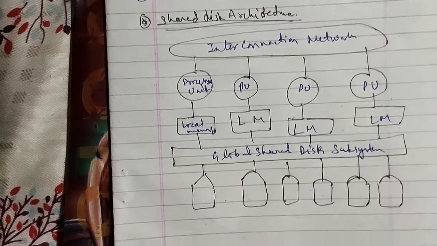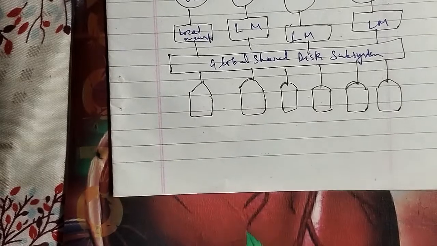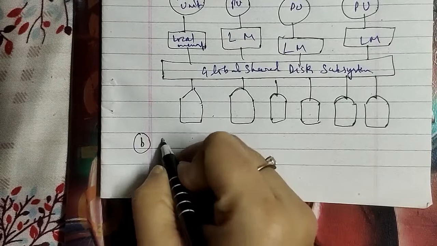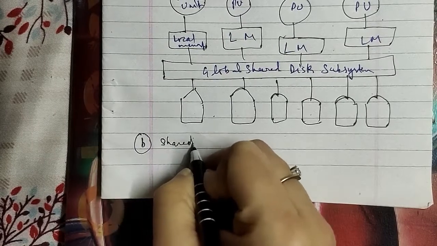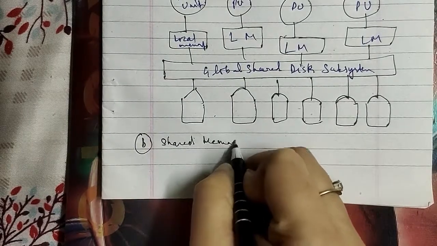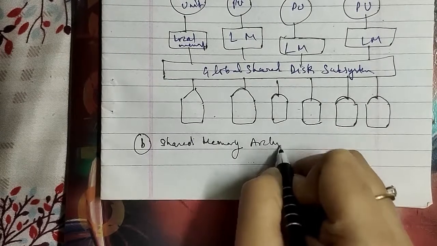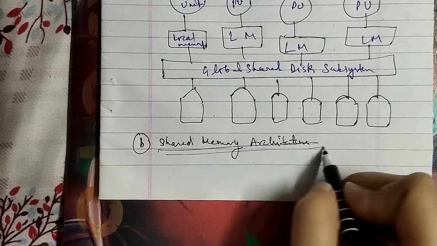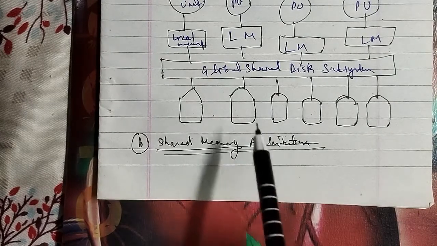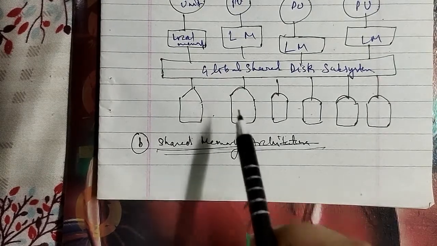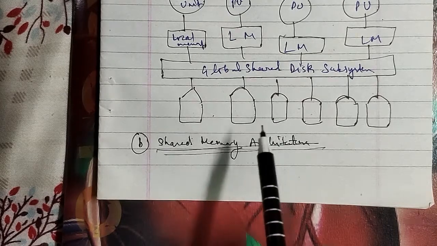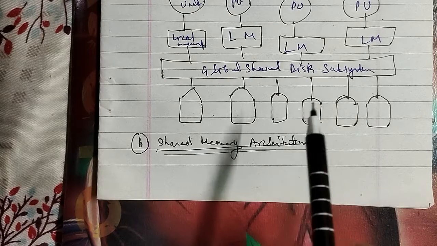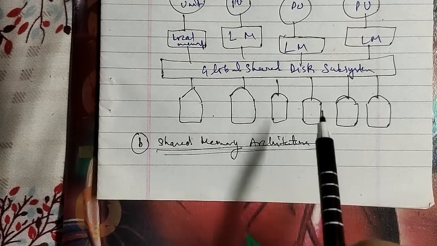Let's go ahead with the other one, that is the shared memory architecture, that we have to discuss here. The shared memory architecture, or shared everything style, is the traditional approach of implementing the RDBMS on SMP hardware.